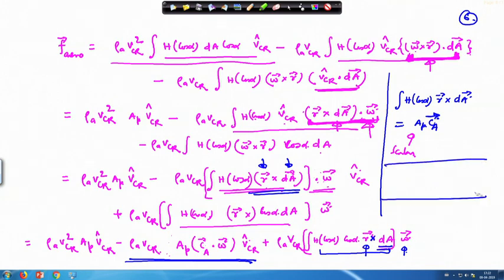So, what it implies is that we can write this term as rho a V c r h cos alpha and then cos alpha d a r cross, and this is working on omega. So, this is the operation we have to do. Okay.